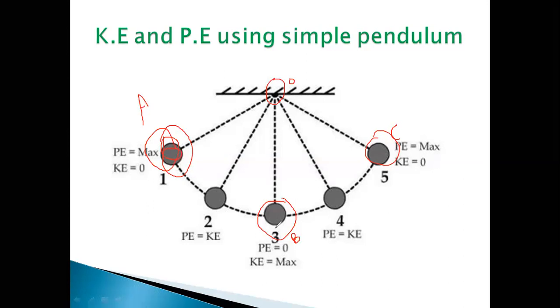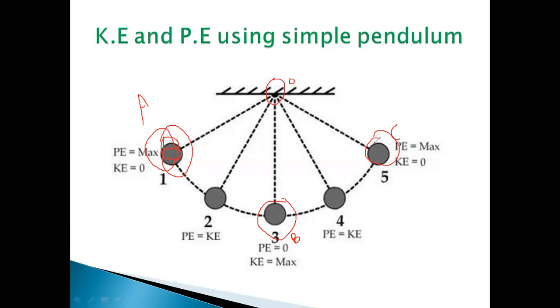At B, it gets maximum kinetic energy and potential energy becomes zero. Again, as it moves forward and reaches the other end C, the potential energy becomes maximum and the kinetic energy becomes zero.